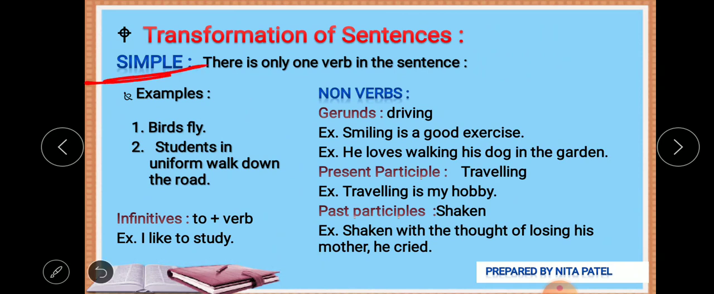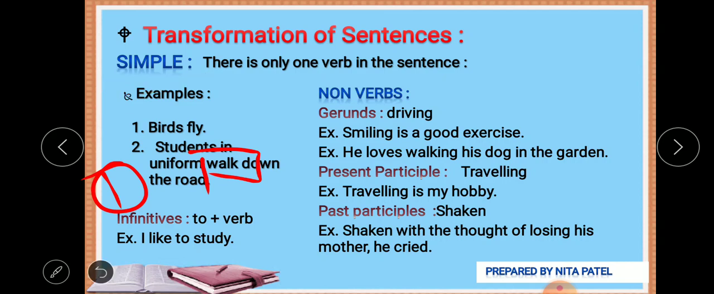First, let's see the simple sentence. There is only one verb in this sentence, one predicate. An example is: Birds fly. Fly is the verb, there is one verb here, and there is a subject. Next: Students in uniform walk down the road. If you observe, there is one verb, walk down, so only one verb is there, and we can say it's a simple sentence.